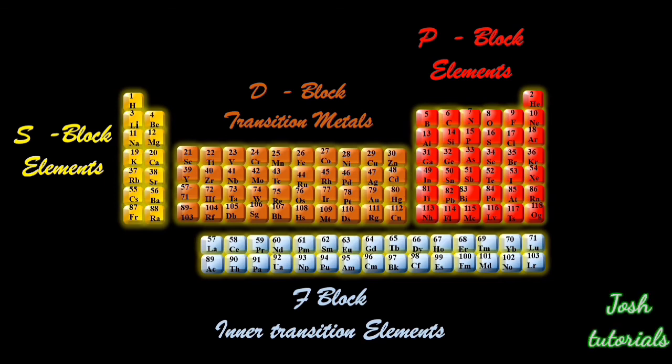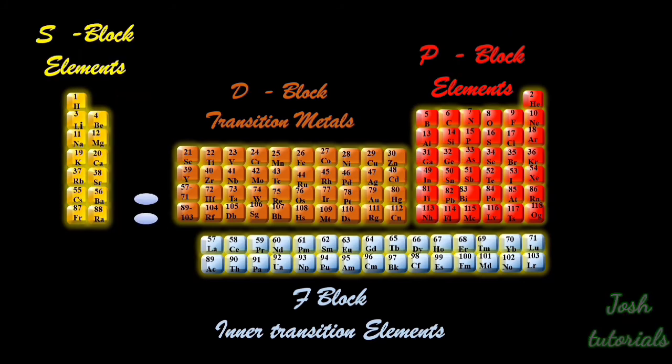S and P blocks are together called representative elements, and the d block elements show transition in their metallic character in decreasing order, so they are termed transition metals, and the f block as inner transition elements, with mostly radioactive elements.